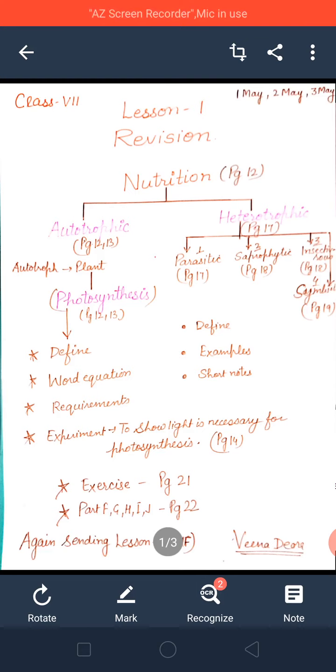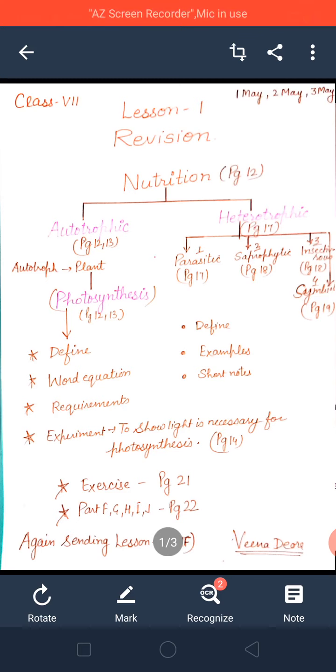Then plants are green in color. Leaves are green in color. In the leaves chlorophyll is present that is used to trap sunlight. What does chlorophyll do, beta? Trap sunlight. So now plants have chlorophyll, water, and carbon dioxide from the atmosphere. Now in the presence of sunlight, plants make food. What food do they prepare?